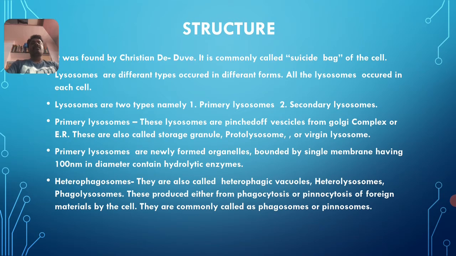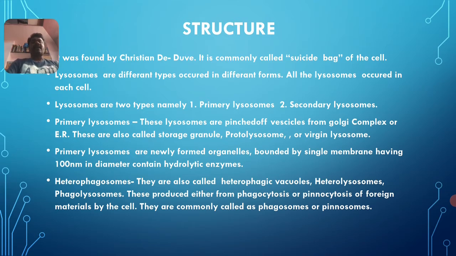It is a pure lysosome which comes out or is pinched off from the Golgi complex. If in an examination there is a question, what is a primary lysosome, these lysosomes are pinched off forms of lysosomes from the Golgi complex or endoplasmic reticulum. They are also called storage granules, protolysosomes or virgin lysosomes.